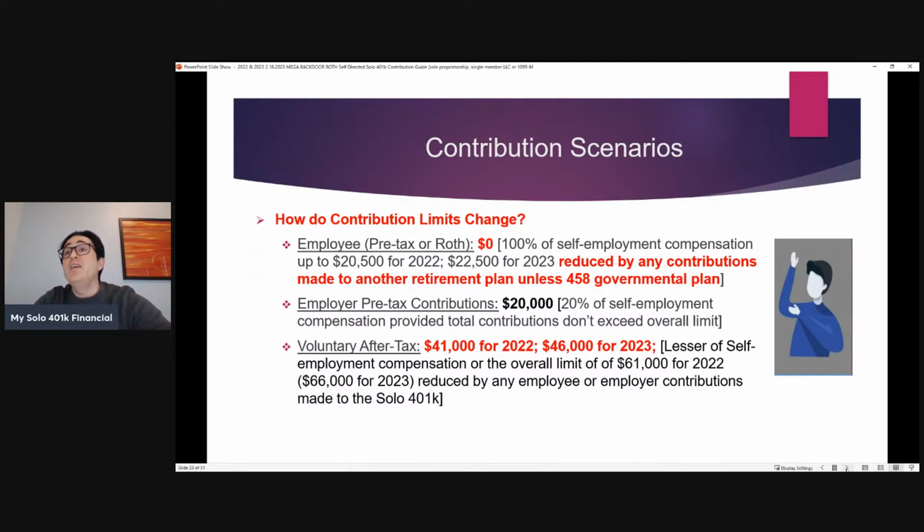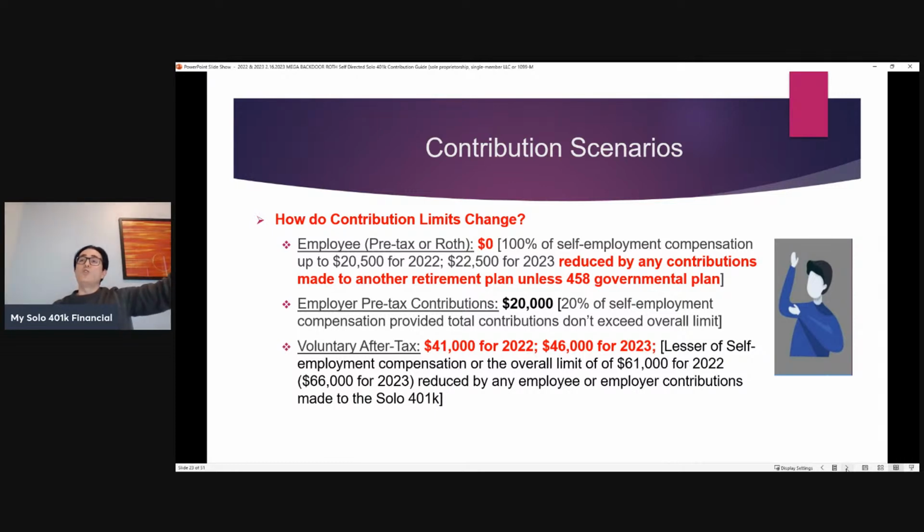Well, that employee limit applies at the employee level. So this person already maxed out their contributions to their day job plan, so they're not going to be able to make any more employee contributions to the solo 401k. The employer limit, the voluntary after-tax limit, applies at the plan level, at the employer level. So the fact that the individual made contributions to a plan sponsored by an unrelated employer, their daytime job 401k plan, doesn't reduce how much they can contribute to the solo 401k.